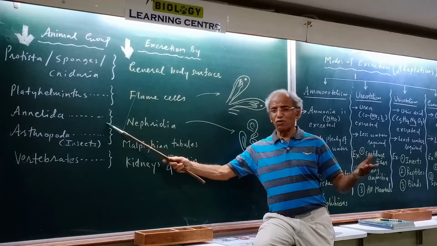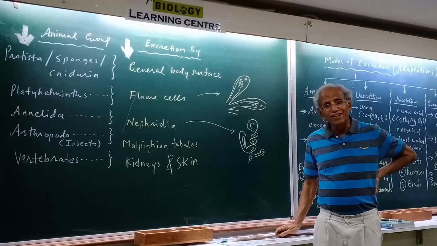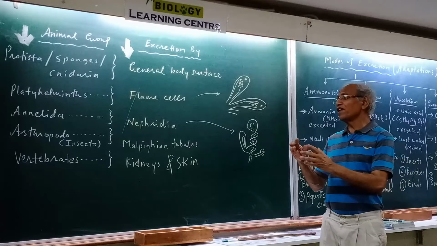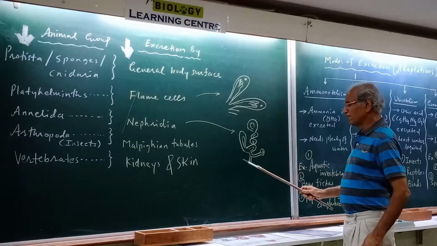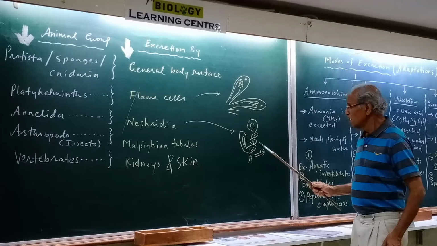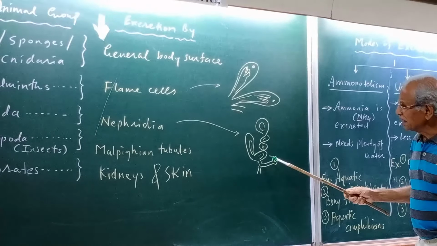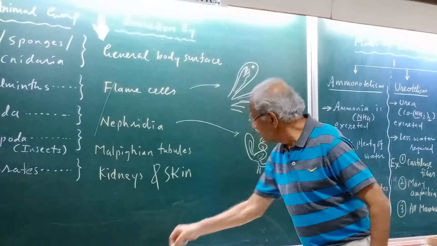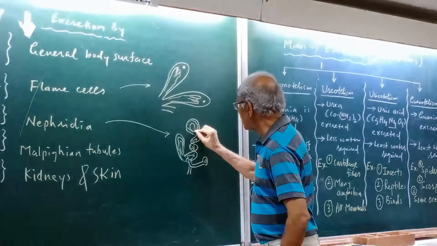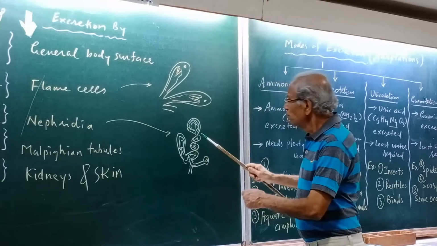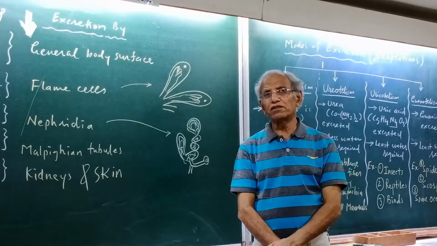Annelida, the earthworm group, has nephridia. Oh my god, what a word! Some of you have learned it. Nephridium is singular, nephridia is plural. This is a single nephridium. It's a coiled tube, and in this coiled tube there will be a lot of ciliated tracts inside. A lot of blood vessels are there. This whole thing is very nicely supplied with blood capillaries.